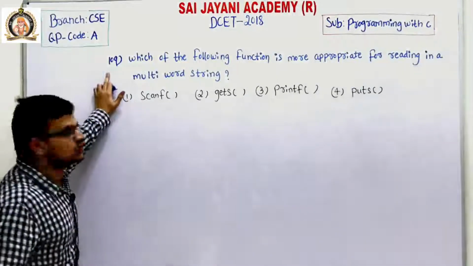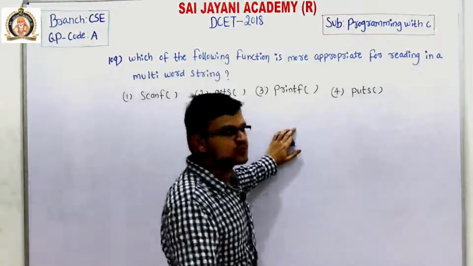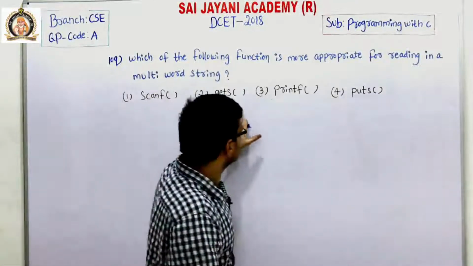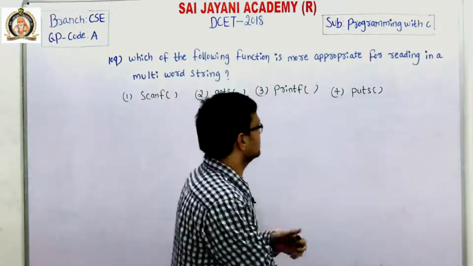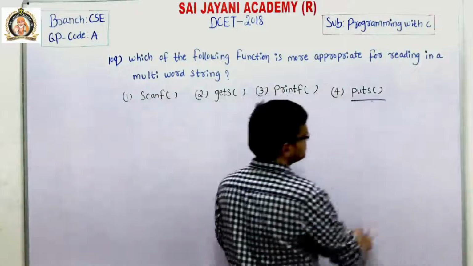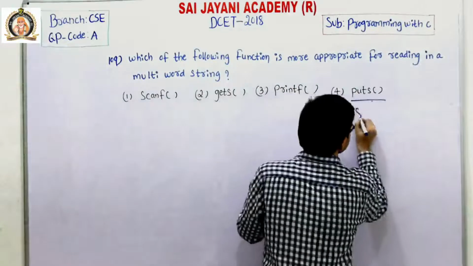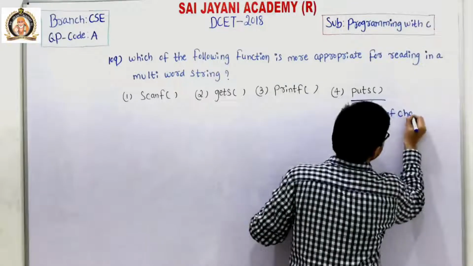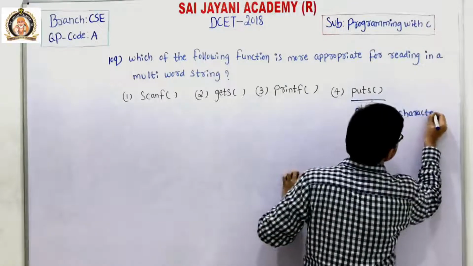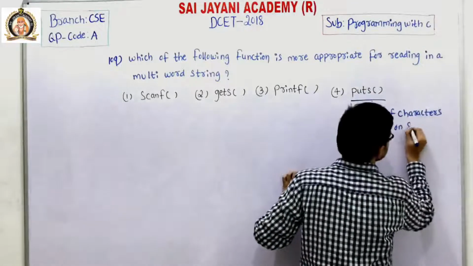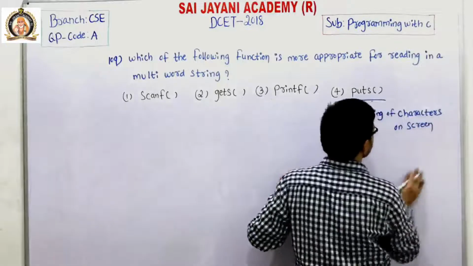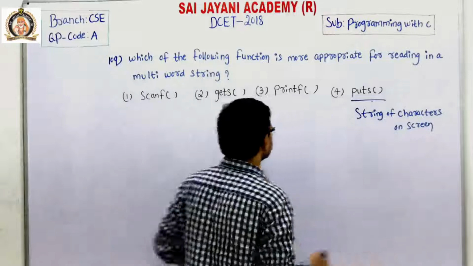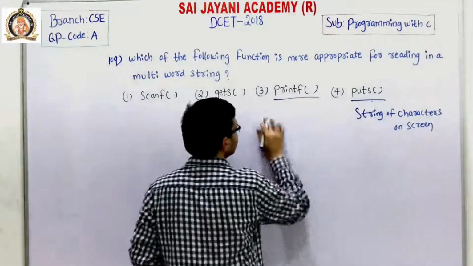Question number 109: which of the following functions is more appropriate for reading in a multi-word string? We have 4 options: scanf, gets, printf and puts. The puts function prints a string of characters on a screen.